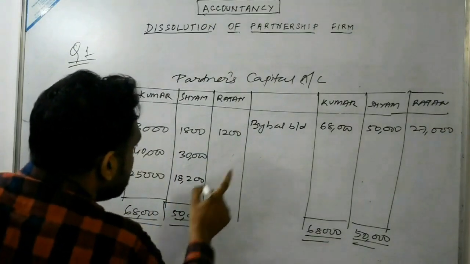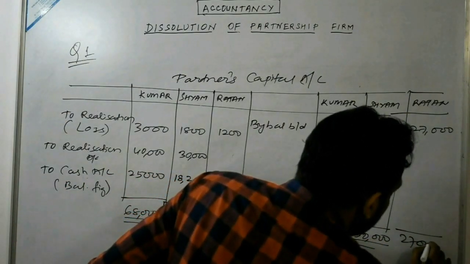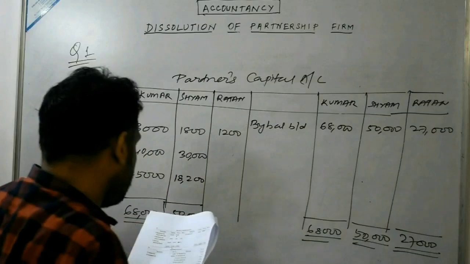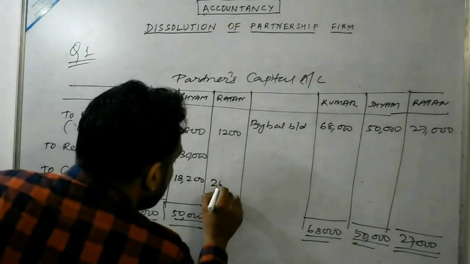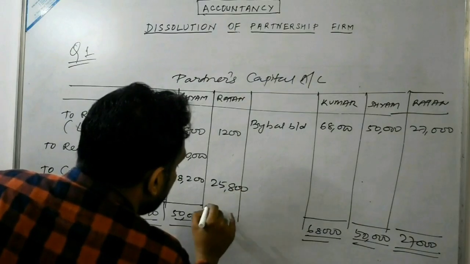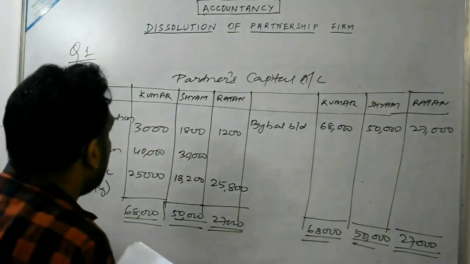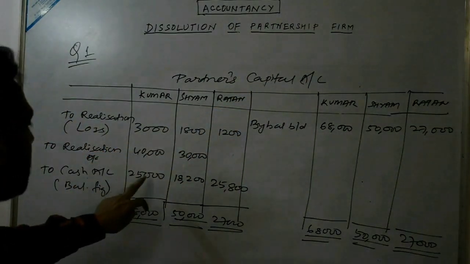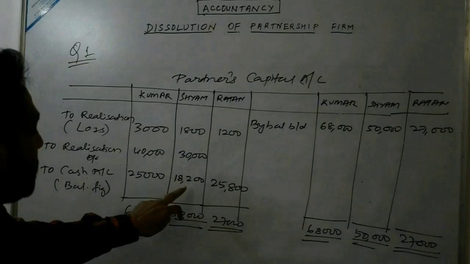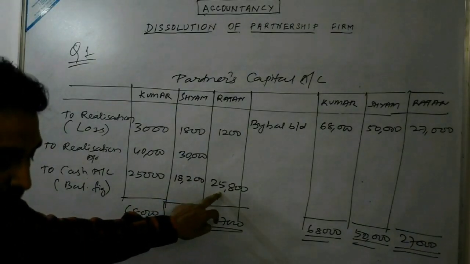Third, in case of Ratan, this is 27,000 minus 1,200, and the difference figure would be 25,800. So this is the answer we get after preparing the partners' capital account. The cash account balancing figures are Kumar 25,000, Shyam 18,200 and Ratan 25,800.